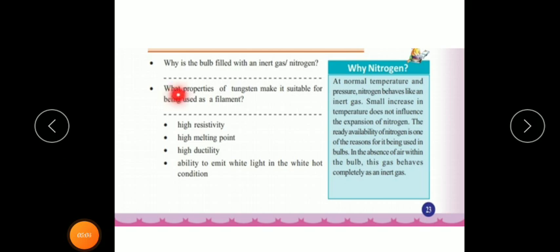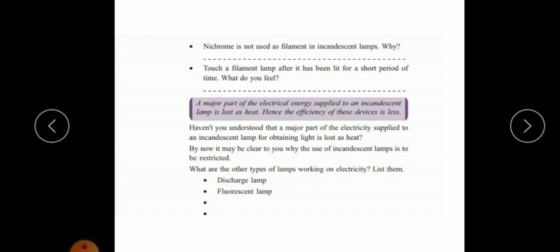Next question. What properties of tungsten make it suitable for being used as a filament? We already discussed high resistivity, high melting point, high ductility, and the ability to emit white light in the white hot condition. In the next page also you can find some questions. Nichrome is not used as a filament in incandescent lamps.